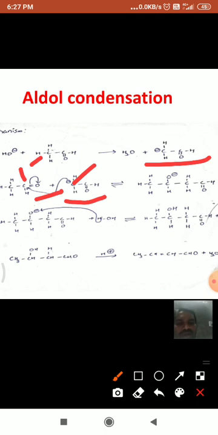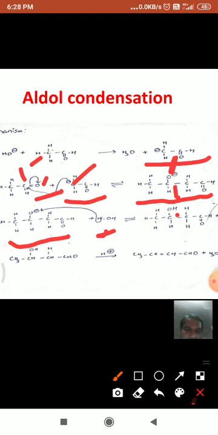This is the new bond formed, and moreover, this oxygen gets a negative charge as the double bond is shifted towards oxygen. That means an adduct, an ion, is formed here. In the next step, the ion formed in the second step takes H plus from a water molecule, and it forms an OH group here.